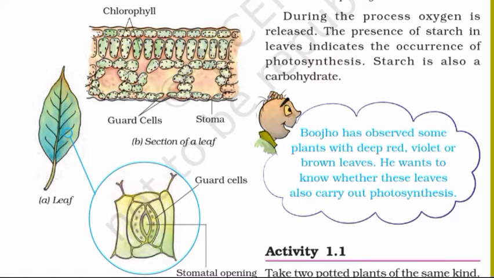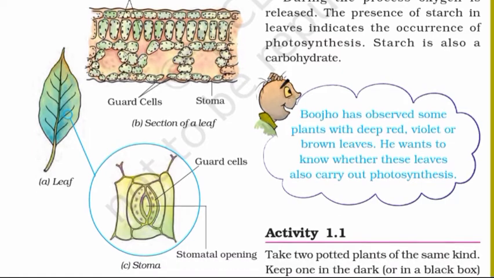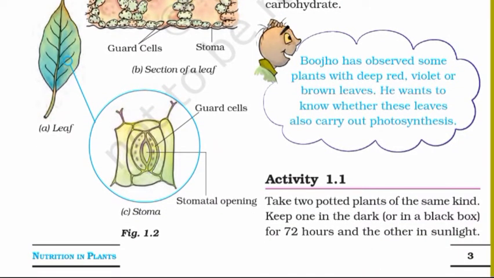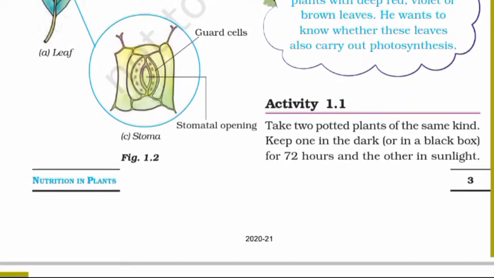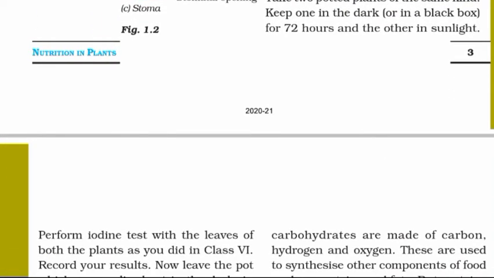There's a thought bubble given here. A picture of Bojo is next to it. Bojo has observed some plants with deep red, violet, or brown leaves. He wants to know whether these leaves also carry out photosynthesis. Activity 1.1. Take 2 potted plants of the same kind. Keep one in the dark or in a black box for 72 hours and the other in sunlight.